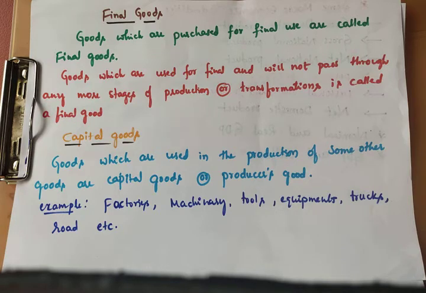Wear and tear means commonly it will decrease their capacity, their performance. Why? Because maybe it needs repair, maybe it should be replaced. So this is called as depreciation.